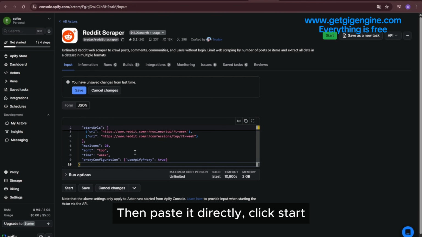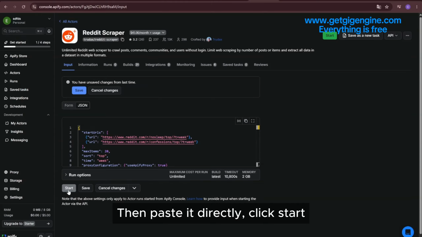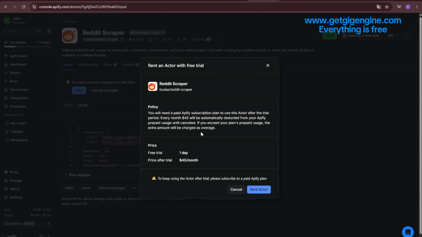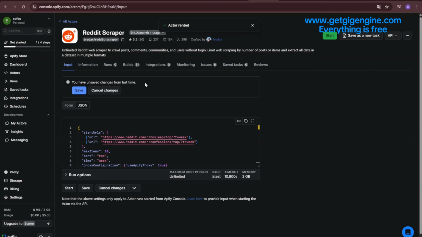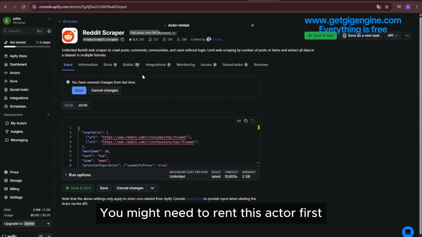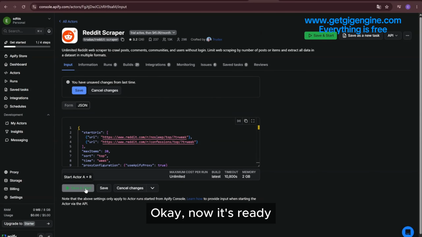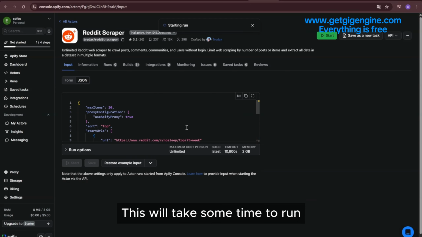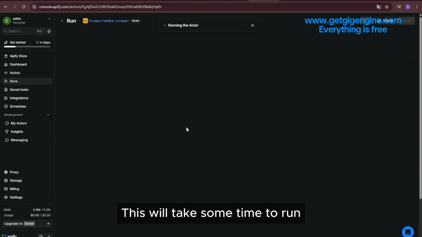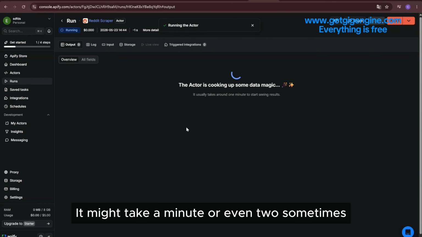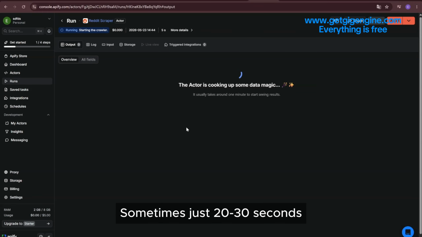Then paste it directly. Click Start. You might need to rent this actor first. Okay, now it's ready. Just save and start. This will take some time to run. It might take a minute or even two sometimes. Sometimes just 20 to 30 seconds.